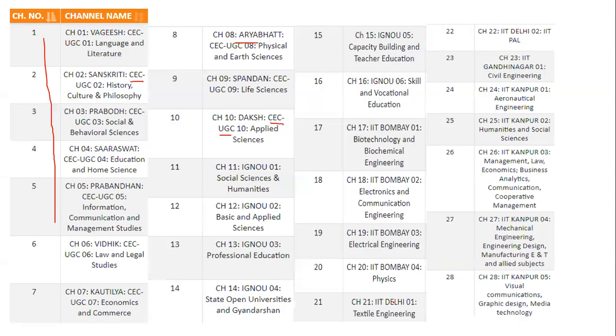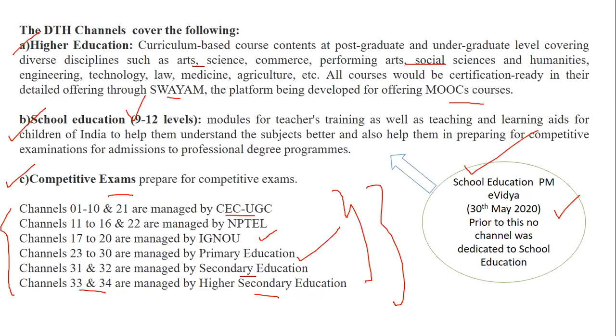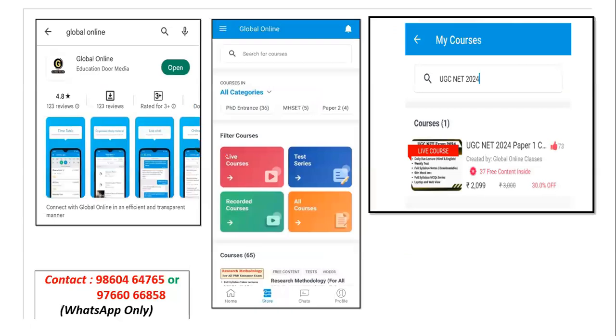So this is part one. I have to explain a lot of things on this topic, which will be part two. For part two, everyone has to ensure that you go to the Google Global Online app. Now, how to get that app, I'll help you to understand. On the Google Play Store, first type Global Online, you will get the app downloaded, register yourself with the mobile number, right?